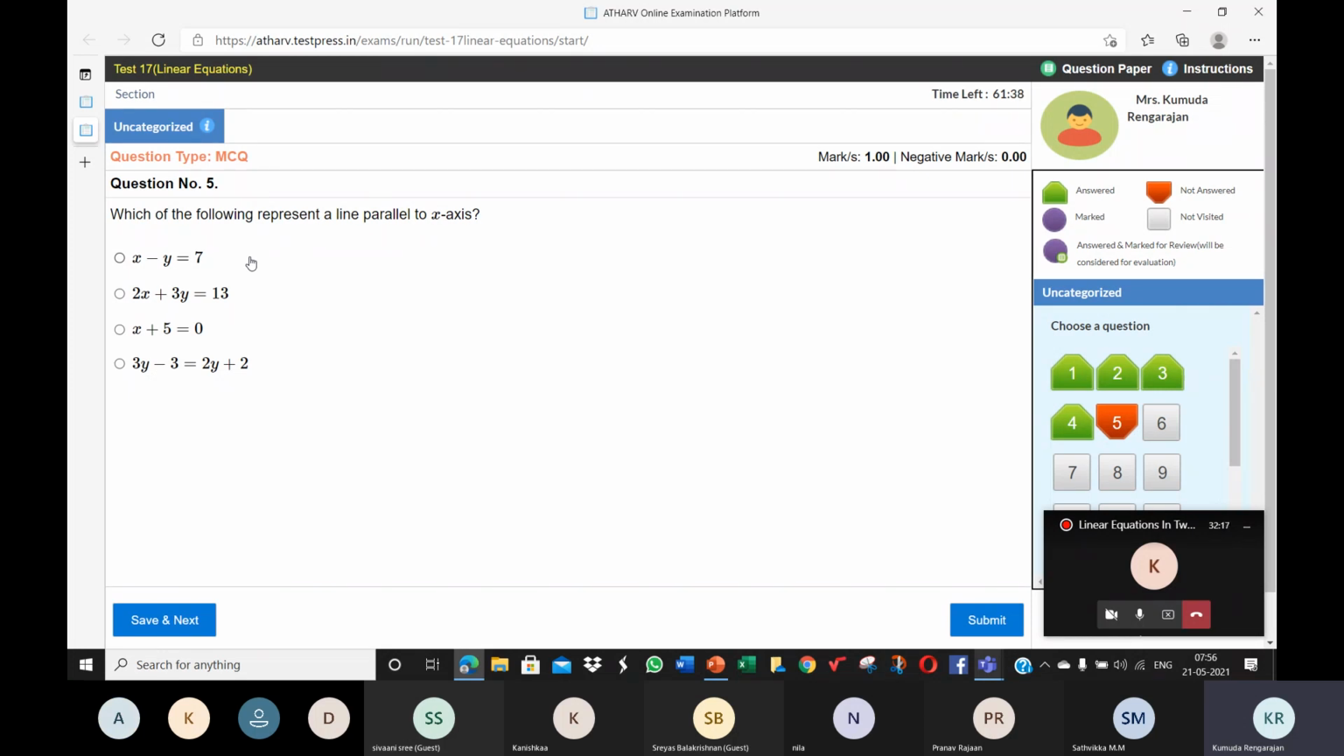If an equation is of the form x is equal to a, meaning x is equal to some numerical value, like here, x is equal to minus 5, see here, like the third option. So x is equal to minus 5 is a line parallel to the y-axis, at a distance of 5 units to the left of the y-axis. We are talking about the third one. X is equal to minus 5 is like x is equal to a.